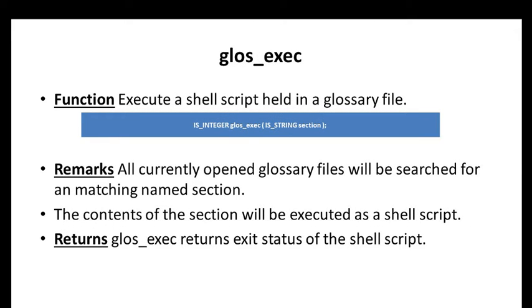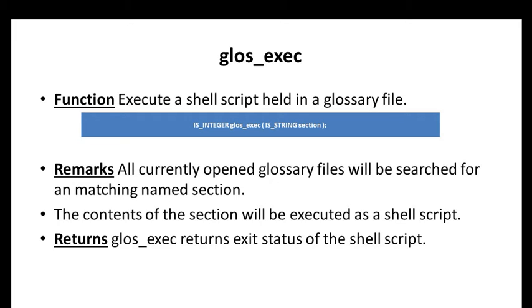Next one, glos execution. It executes a shell script held in the glossary file. Remarks: all currently opened glossary files will be searched for a matching named section.